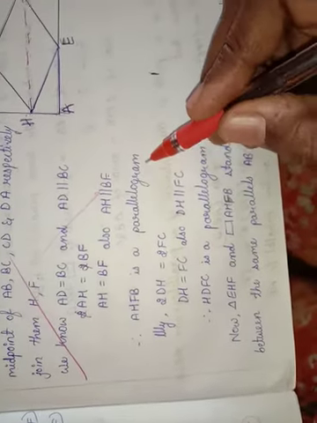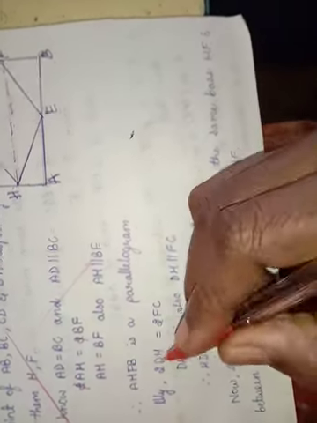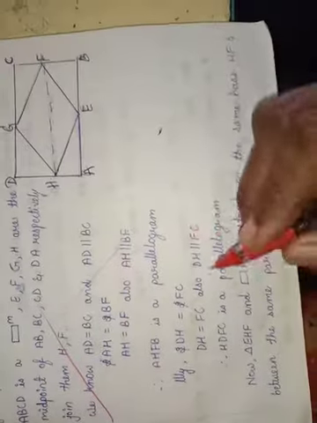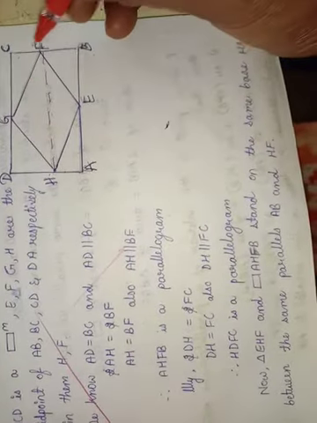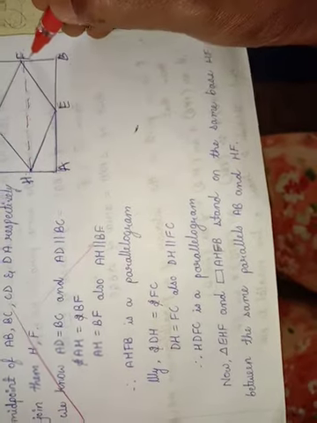Therefore AHFB is a parallelogram. Similarly 2 times DH is equal to 2 times CF. The 2 will get cancelled, DH is equal to CF. Now also DH is parallel to CF. Therefore HDFC is a parallelogram.